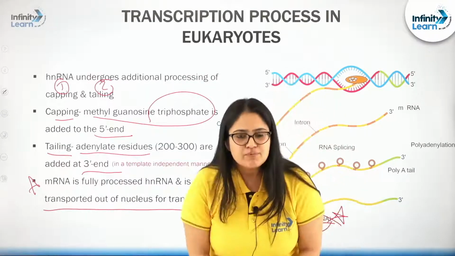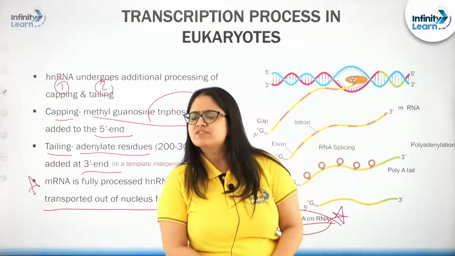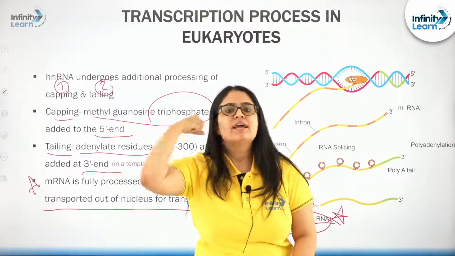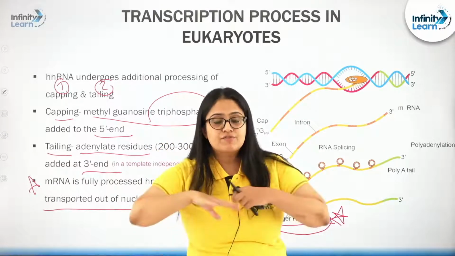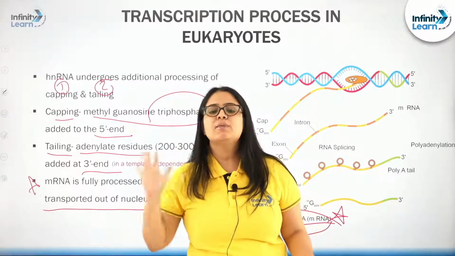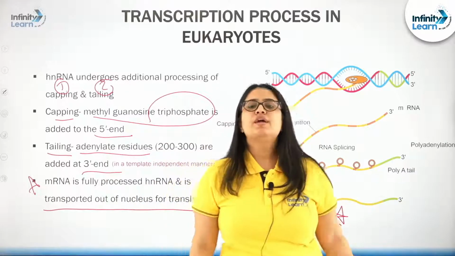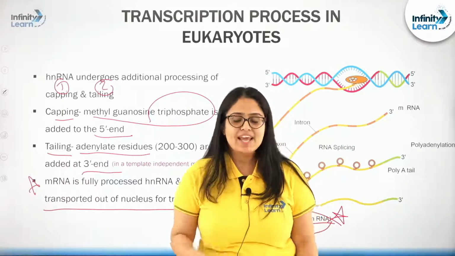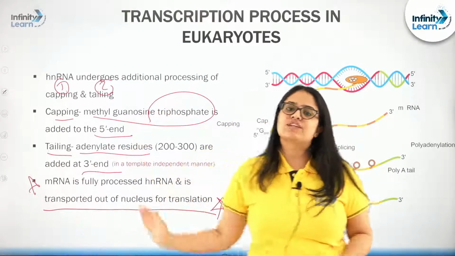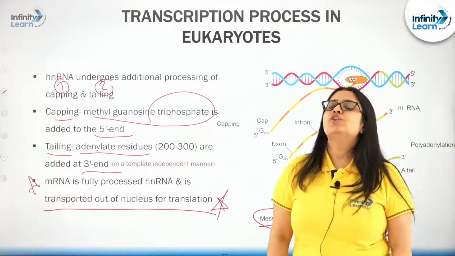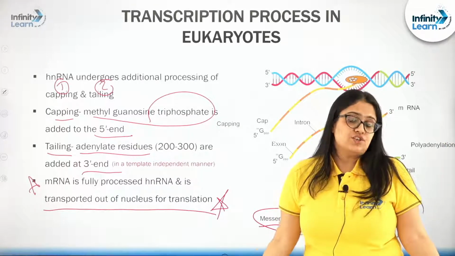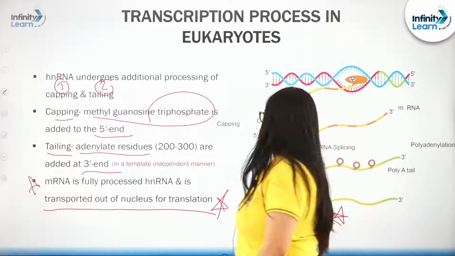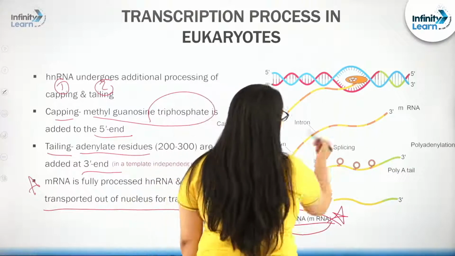So, a fully processed hnRNA, what is a fully processed hnRNA? In which splicing has taken place, in which capping has taken place, in which tailing has taken place. So, after all these processing steps, a fully matured hnRNA will be known as mRNA, and this mRNA is ready to be transported outside the nucleus for the translation process, which will take place in the cytoplasm. Tell me students, is this much clear? Is this much clear? So, observe this part.